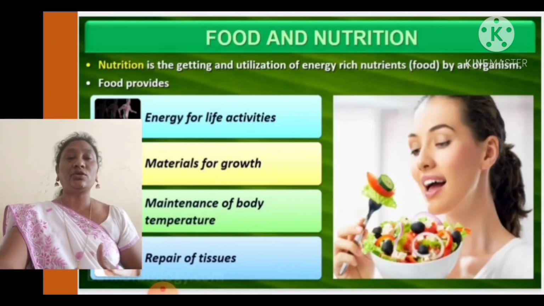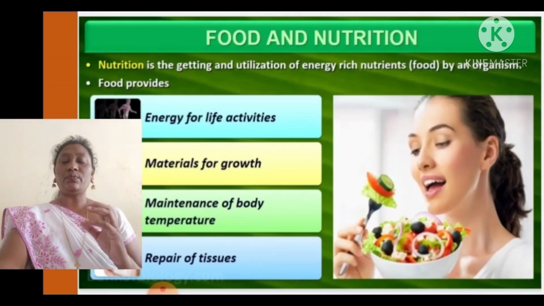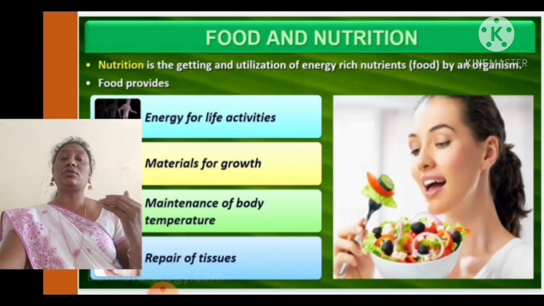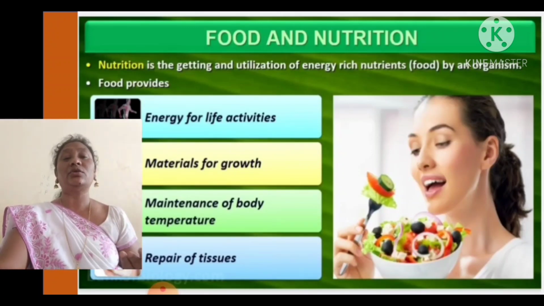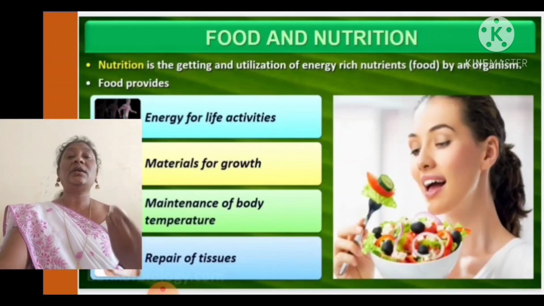Next, materials for better growth of an organism. When we are a child, we are very small, no? Day by day we can find growth. How is it happening? The food which we are eating supports our organs to have better growth. So food provides for the growth of the body, and for maintenance of body temperature.